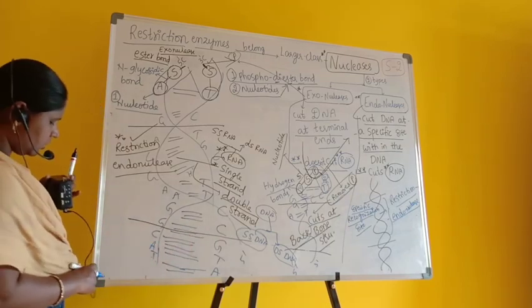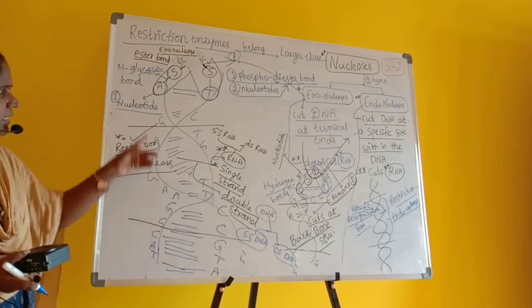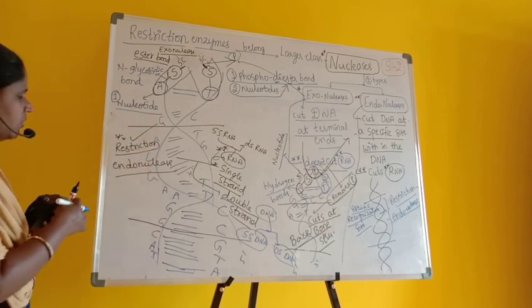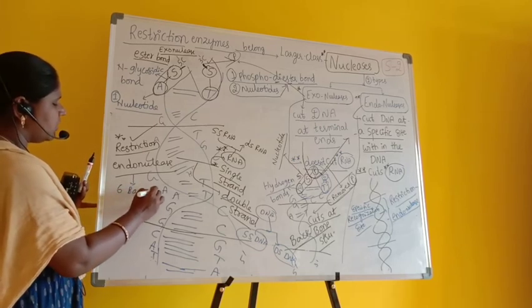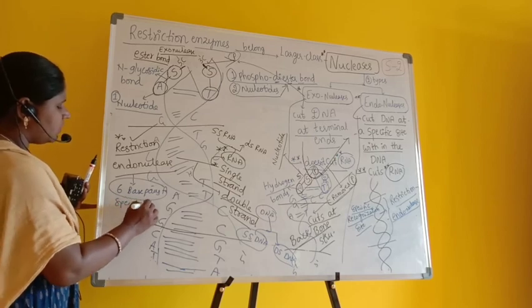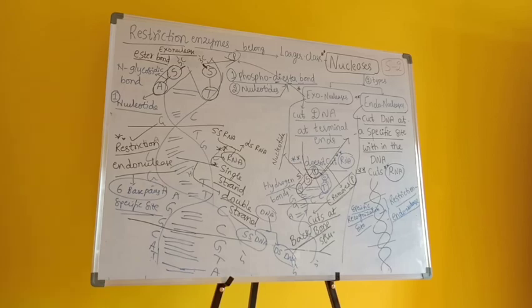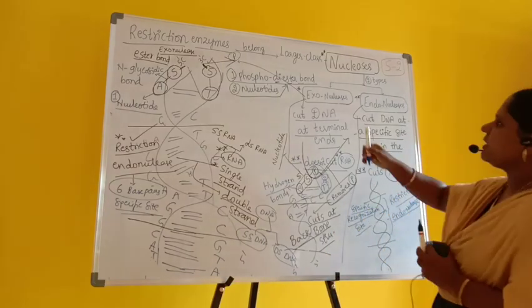So here restriction endonucleases play a vital role in cutting at a specific site. This specific site is called the recognition site. At least a minimum of 6 base pairs. That itself is called a specific site, or itself is called what? Recognition site. Okay, so these things you have to remember very importantly. Let us continue here. Let me give you a quick revision.